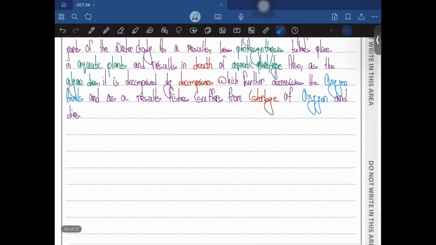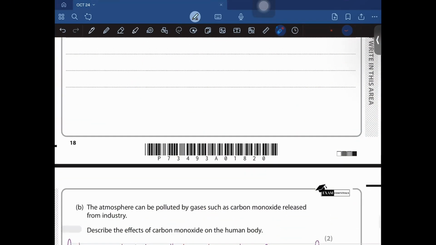So yeah, guys, moving on to the next part of this question. Atmosphere can be polluted by greenhouse gases such as carbon monoxide released from the industry. Describe the effects of carbon monoxide on the human body.